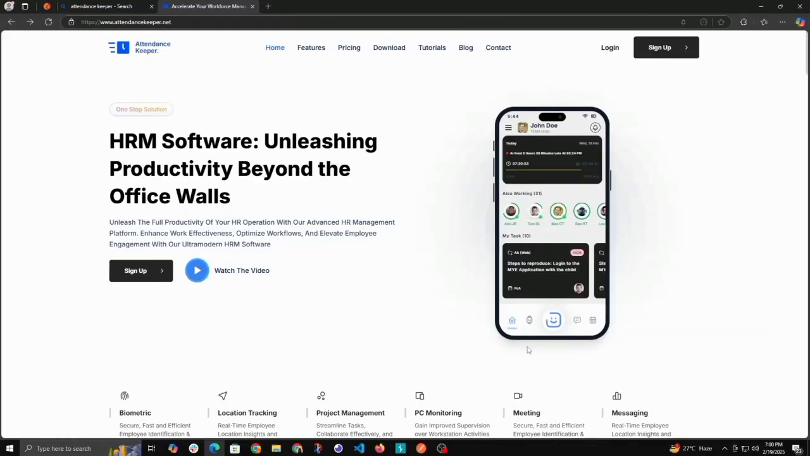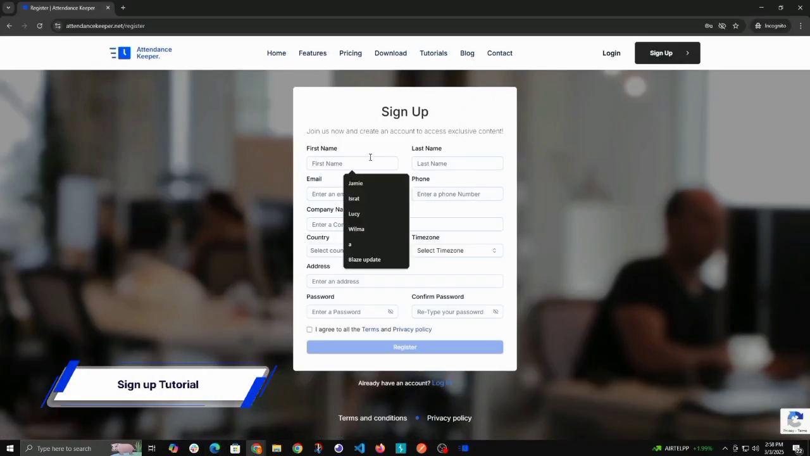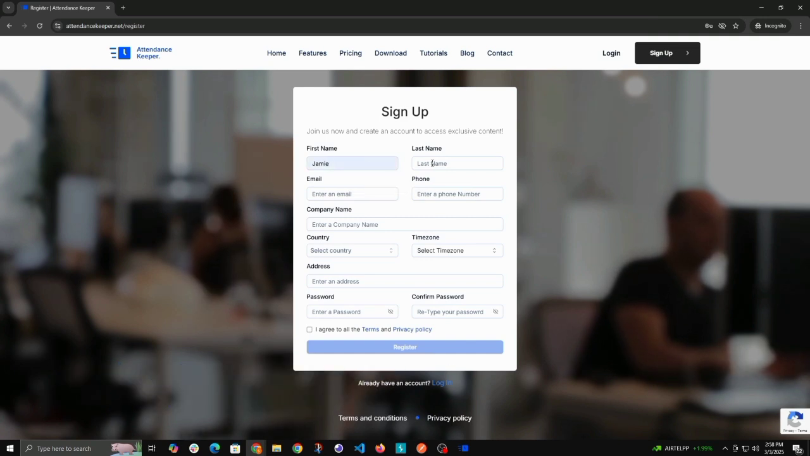Welcome to Attendance Keeper. Let's walk through the simple steps to create your account. Start by filling in your first name, last name, email, and phone number. Make sure to use an email address you have access to, as you'll receive an OTP for verification after registering.